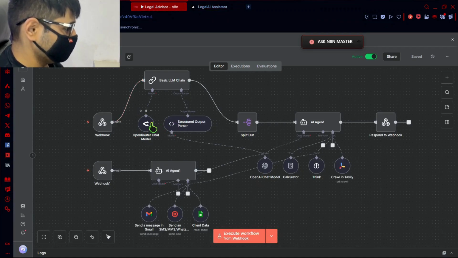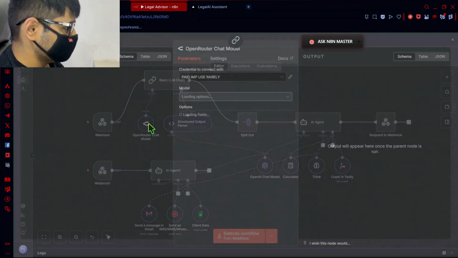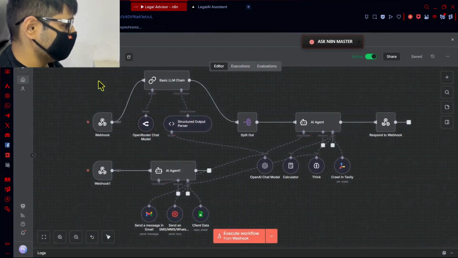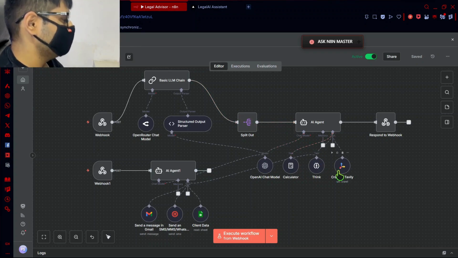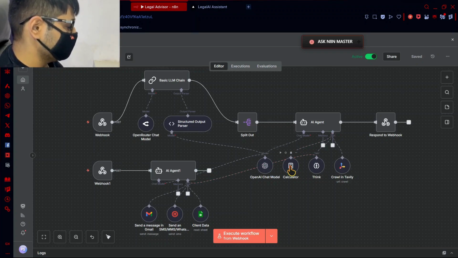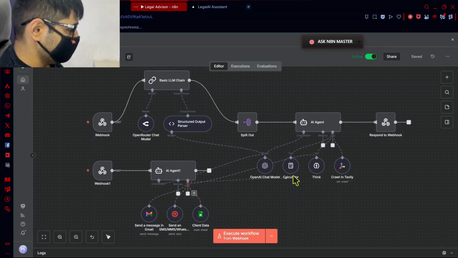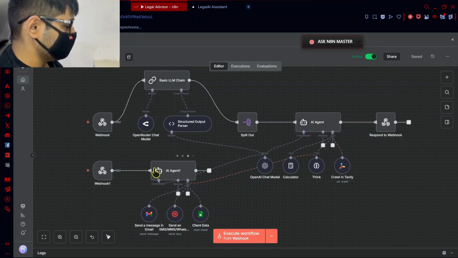So in the meantime, I can explain what is going on. The Perplexity Sonar is giving us the websites. The split out node will help us aggregate those websites together. Then we will use Tavily to gather the website information, the specific query we need, calculate if we need calculations, and think for thinking and responding. I can even connect this think tool here. Yeah, it looks good, because this AI agent doesn't need that thinking, but still we have connected it.